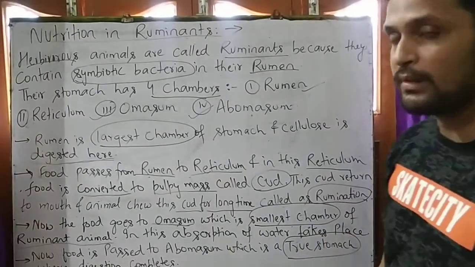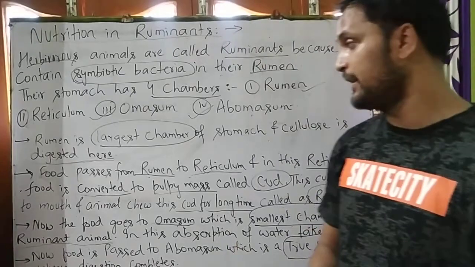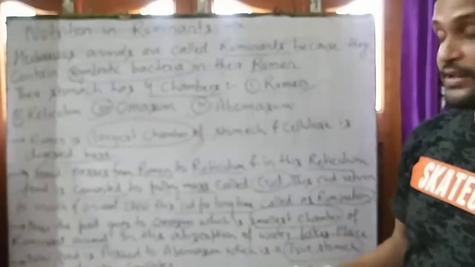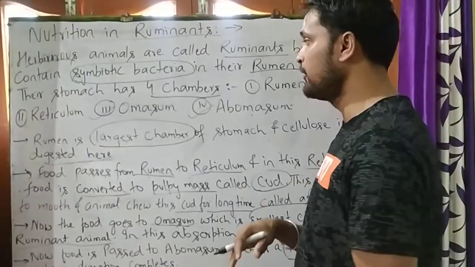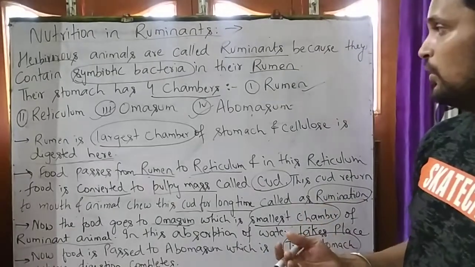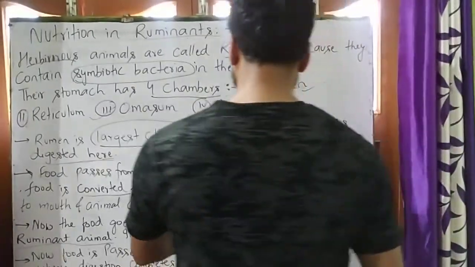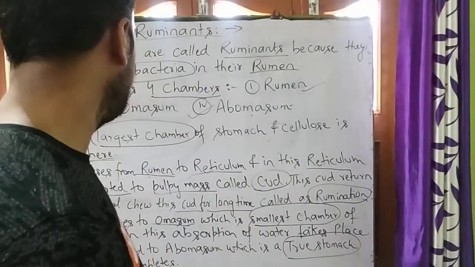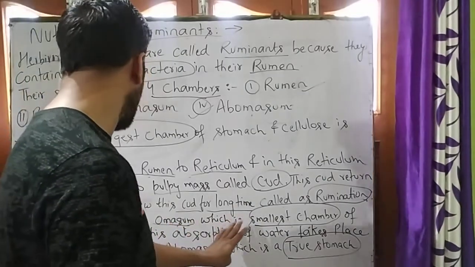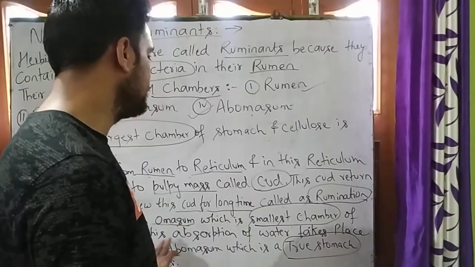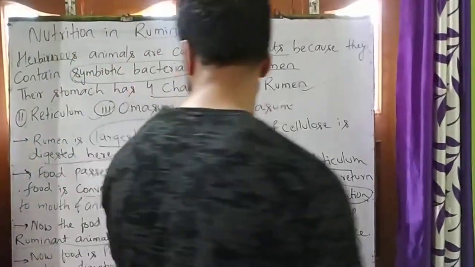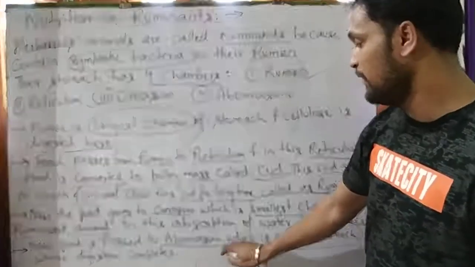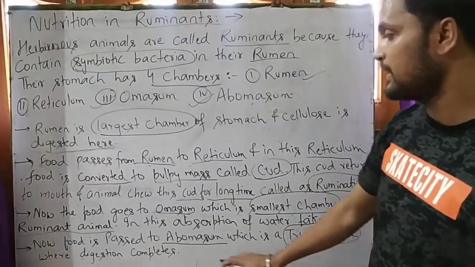So student, in rumen, cellulose is digested. It is passed to reticulum, and in reticulum it is converted into pulpy masses, which is called curd. Now when the food passes to omasum, which is the smallest chamber of the ruminant animal, absorption of water takes place. Now student, food is passed to abomasum, which is the true stomach, where digestion completes.